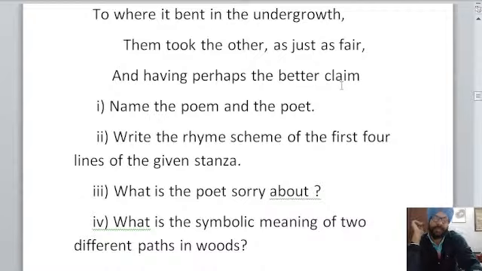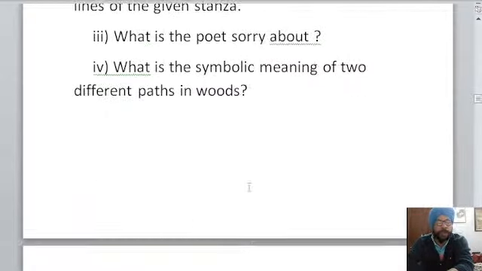So give us the answer as well of this question. What is the symbolic meaning of two different paths in woods? So 4 marks are done, then we would be checking at the end of the session. Okay, what are its answers? All right, so I hope you had done all the 4 questions.